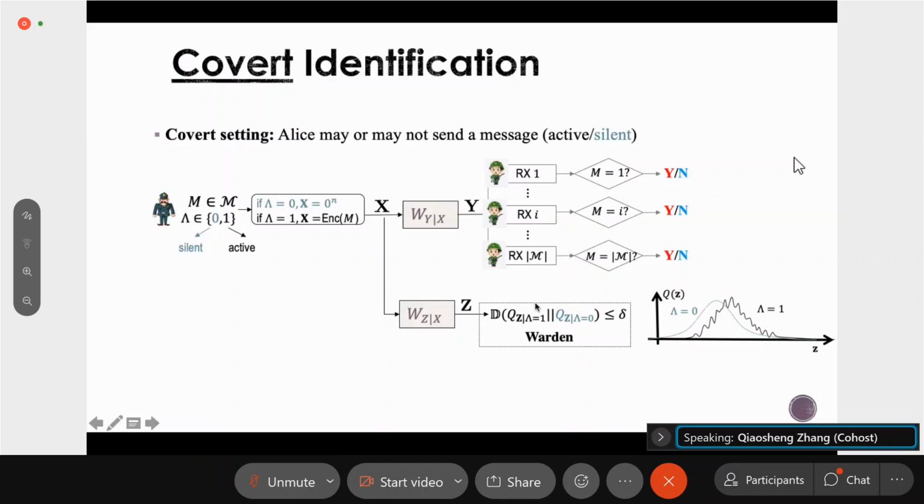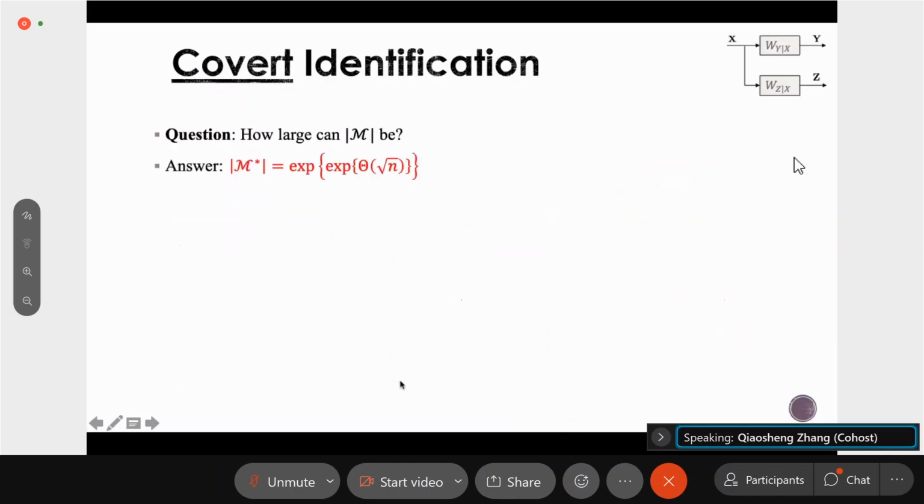For these problems, we are also interested in how large we can choose the size of the message. In our work, we give the answer that the maximal size of the message scales as e to the power of the square root of n. Here, the square root of n is due to the covertness constraints. We also identify this pre-constant here. We define the so-called covert identification capacity, CCID, as the log of the maximal size of the message divided by the square root of n.